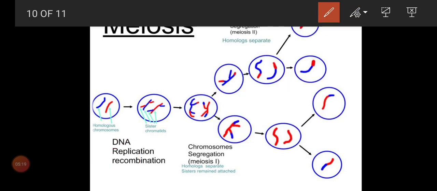Why do we need reduction division? Imagine if the father's sperm cell has 46 chromosomes and the egg cell has 46 chromosomes. During fertilization they will fuse, and automatically you will get 92 chromosomes. And if there are 92 chromosomes, that is not a human being. Normally a human being's cells should contain only 46 chromosomes, and if it is 92, we call it a cell abnormality, and it automatically leads to the death of the person.